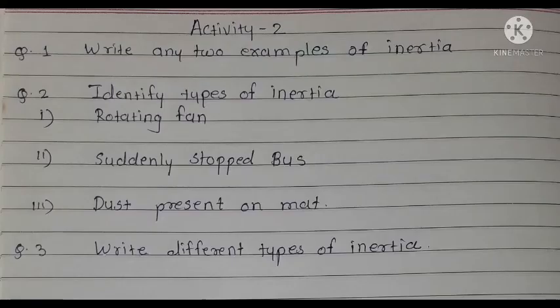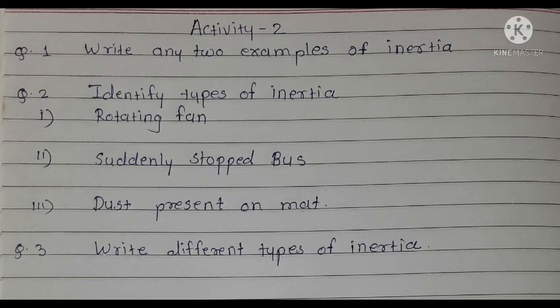Activity number 2. Write any two examples of inertia. Here positive and negative inertia are types of inertia. Okay, next question is: identify the type of inertia. Rotating fan, it comes under positive. Next, suddenly stopping the bus, it is negative. And next, dust present on a mat, it is zero inertia.